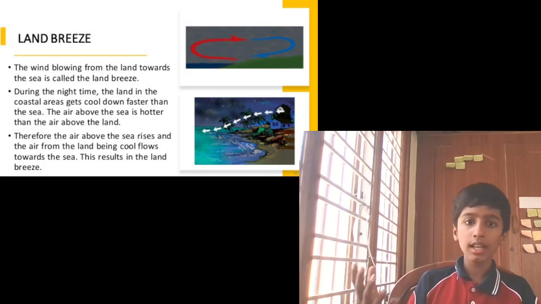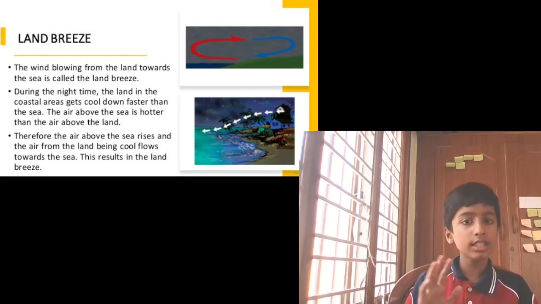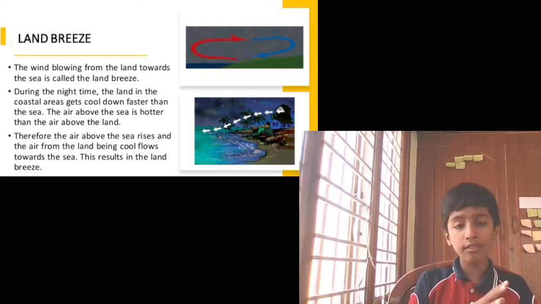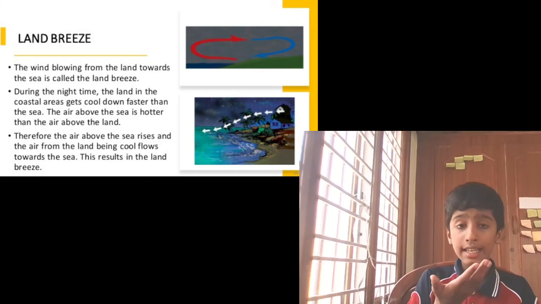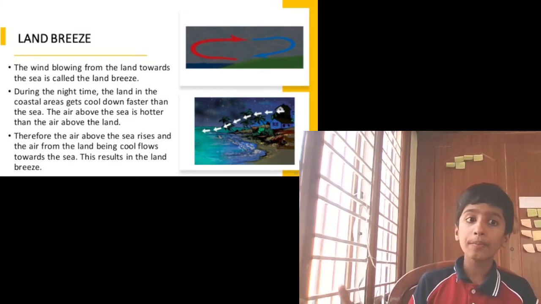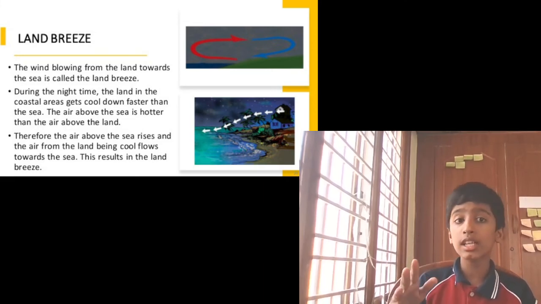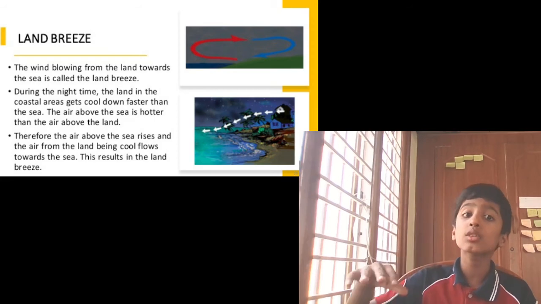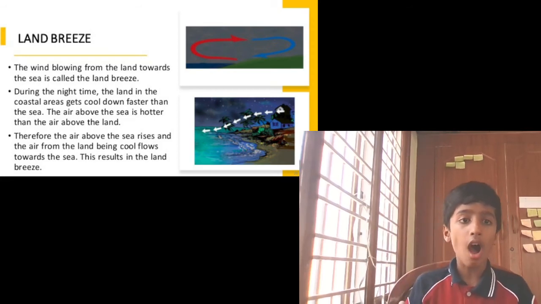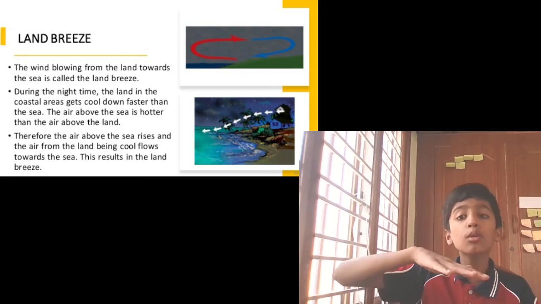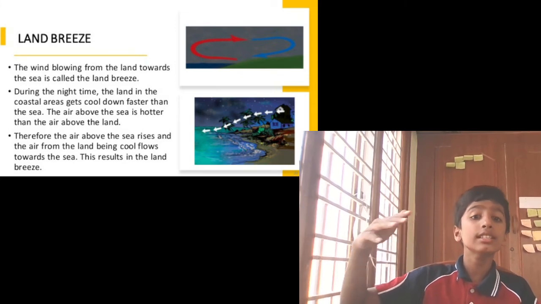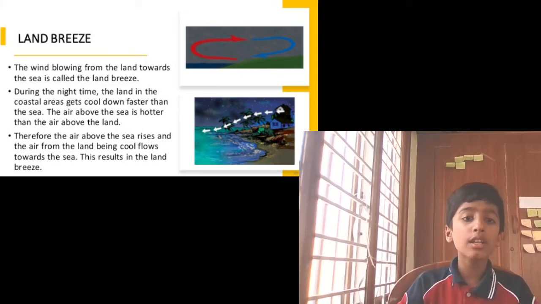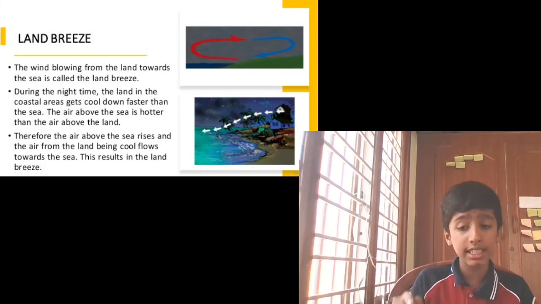So in the land breeze, the air breeze goes from the land to the sea, because the land is cooler and the sea is hotter. During the night time the land in the coastal areas cools down faster than the sea, and the air above the sea is hotter than the air above the land. So the air above the sea rises, and the cool air from the land flows towards the sea, and that results in land breeze.